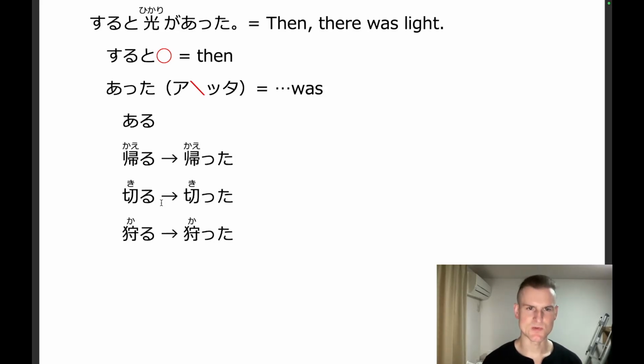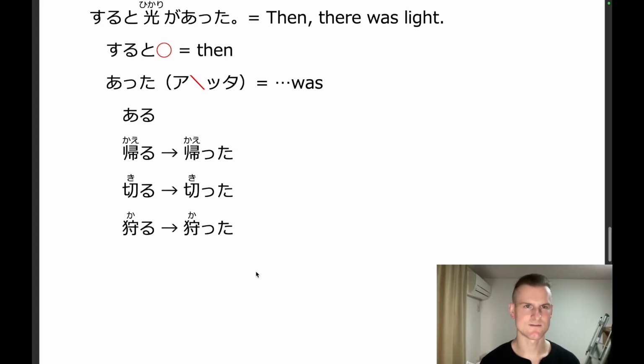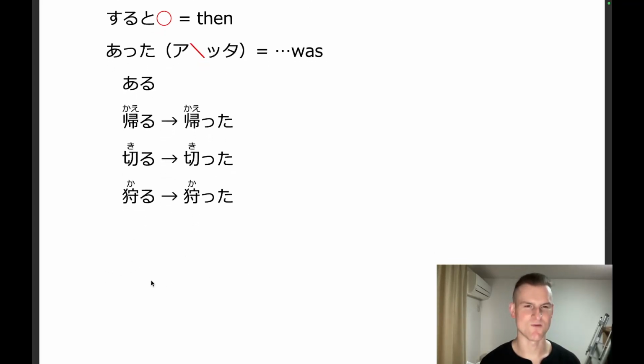Okay, then kiru, to cut something with a knife or scissors or whatever it might be. Kiru becomes kitta. One more time. Kiru becomes kitta. Okay, this is unvoiced here. Okay, next we have karu, to hunt something, like an animal, usually, hopefully. This becomes katta.